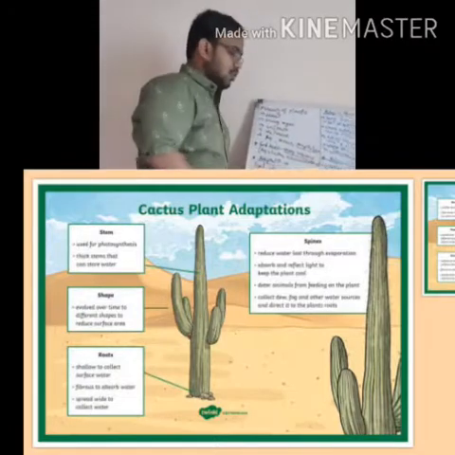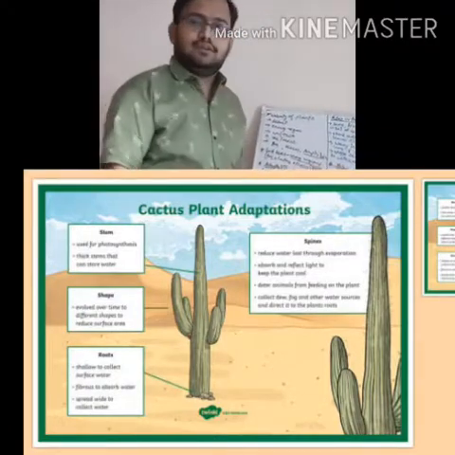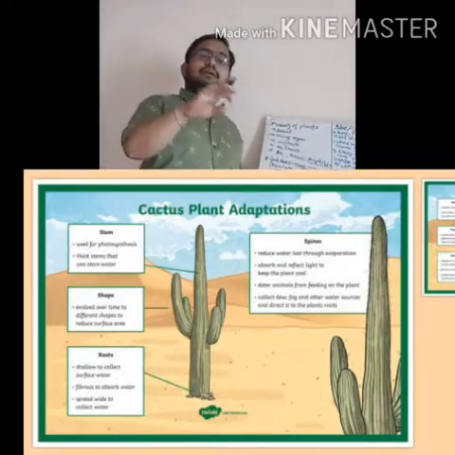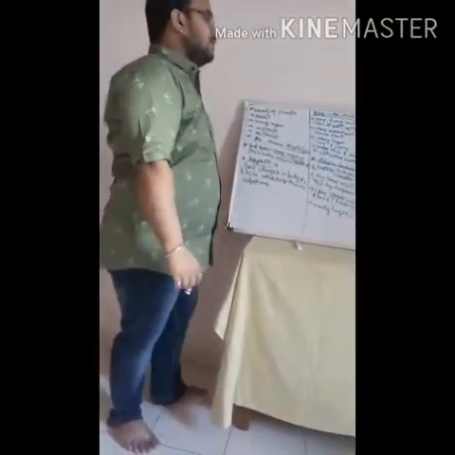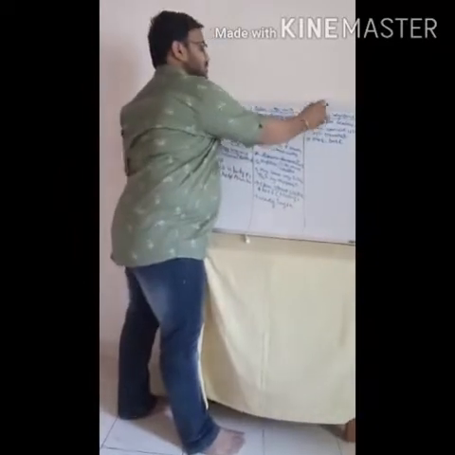Desert plants also have a waxy layer on them. Desert plants also contain a waxy layer on the plants. Okay. Next part is snowy regions.